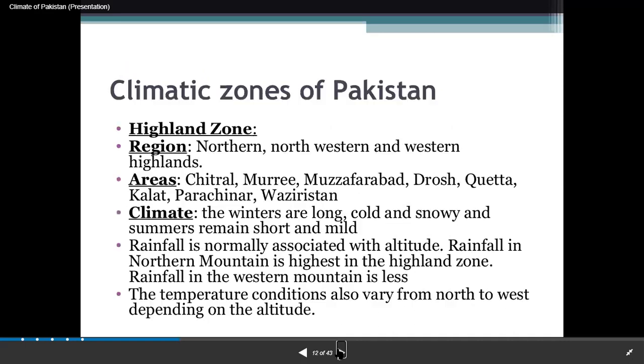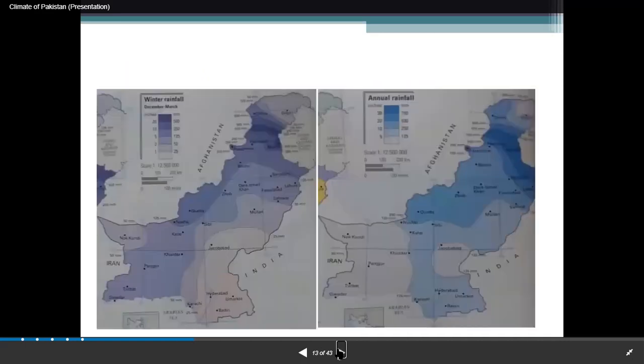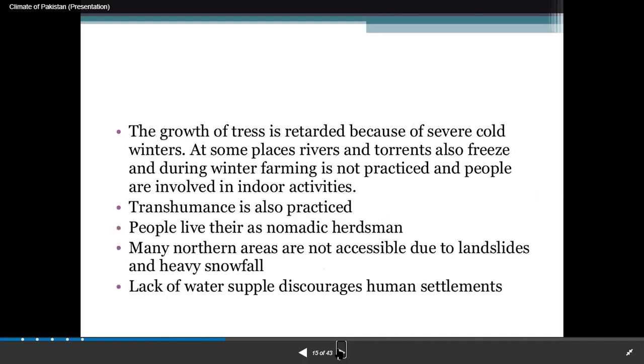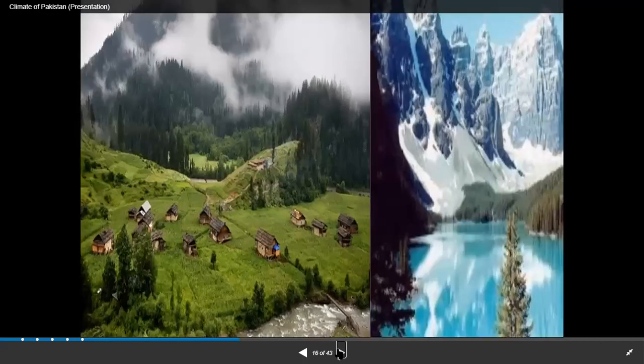Okay. Other than that, in this chapter on climatic zones, we have already studied the map. The question could be given, you could be asked to write the distribution pattern of temperature and rainfall of any area. So the pattern that we used to follow would be the same, right? And then you could be asked to write the reasons also, why the rainfall is more in that area. So definitely if you know the sources, if you know the examples of those areas, you would be able to connect and write your answer.